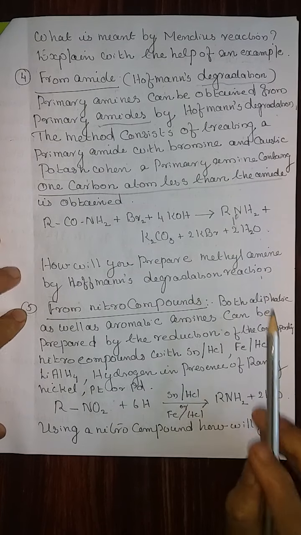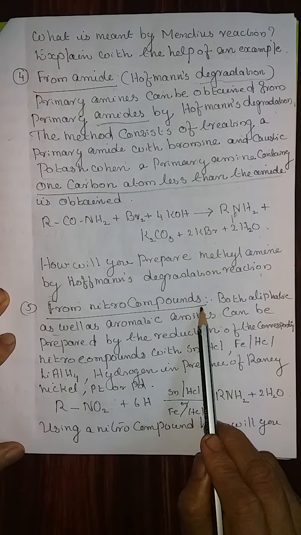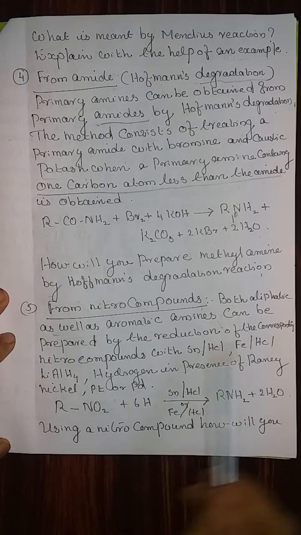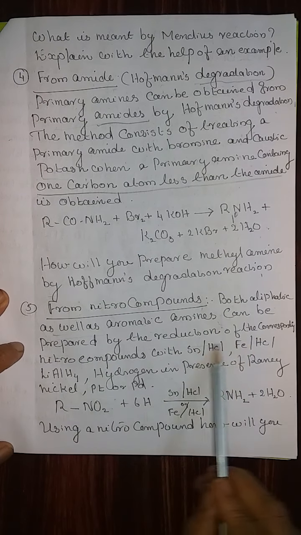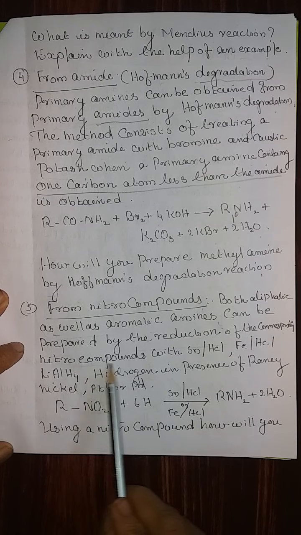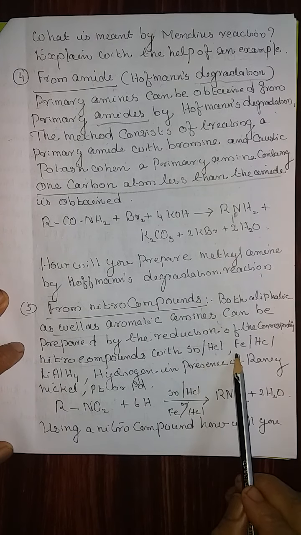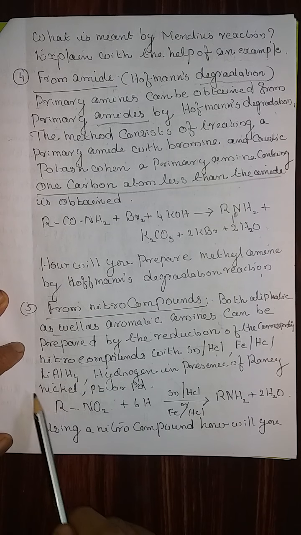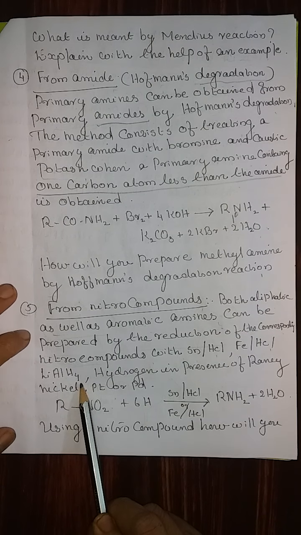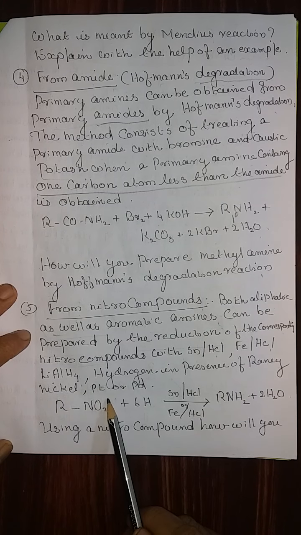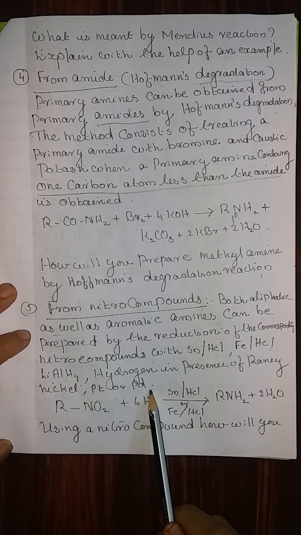Fifth one, from nitro compounds. Both aliphatic as well as aromatic amines can be prepared by the reduction of the corresponding nitro compounds with tin and HCl or iron and HCl or lithium aluminum hydride or hydrogen in presence of nickel, platinum or palladium catalyst.